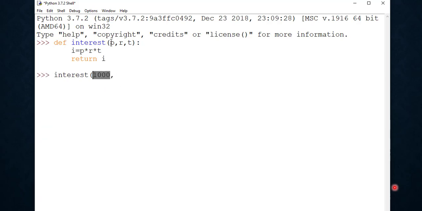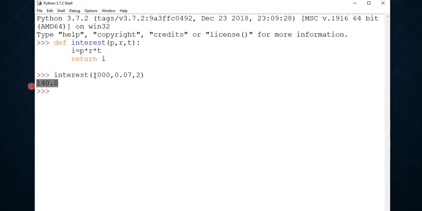This is the value for p, principal. Rate we can say 0.07. Time, let us say for 2 years. So it has calculated the value as 140.